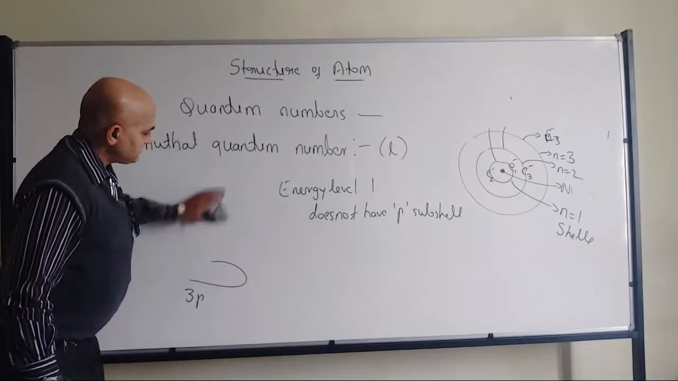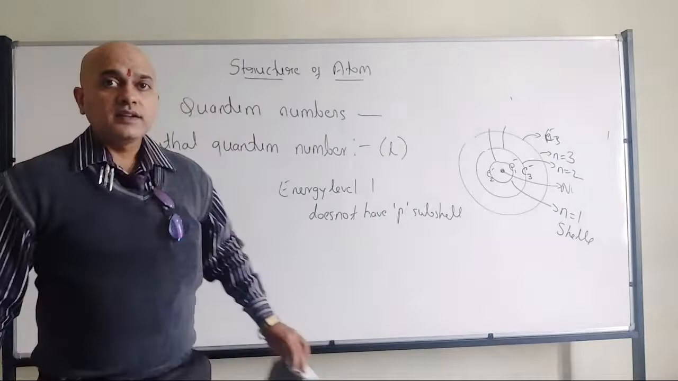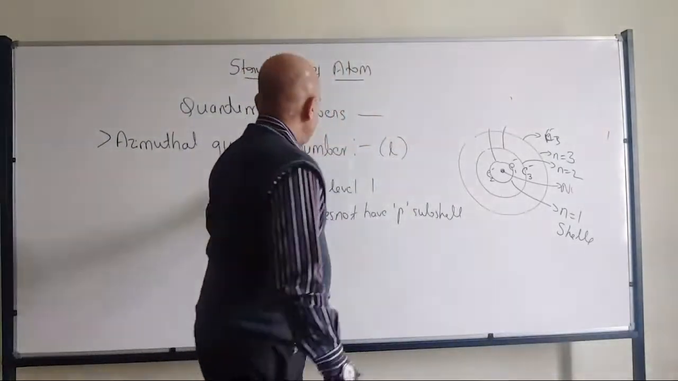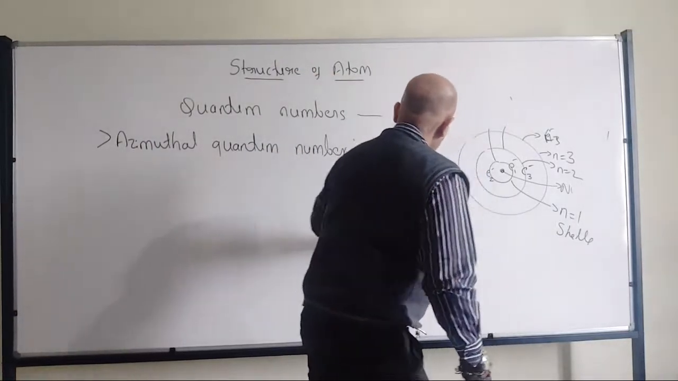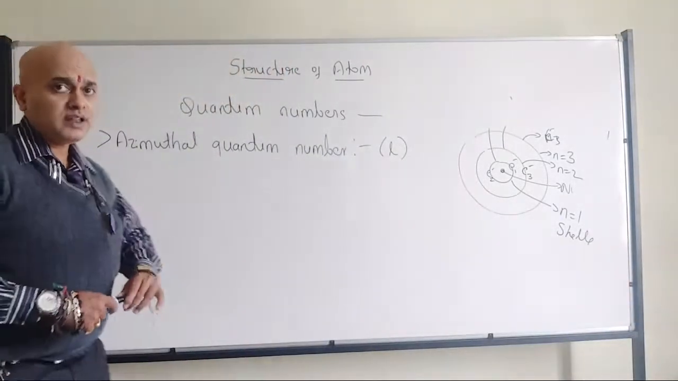Any doubts? Okay, so we will move to the next one. We have total 4 types of subshell. Very commonly we can see 4 types of subshell. S and P, 2 are over.